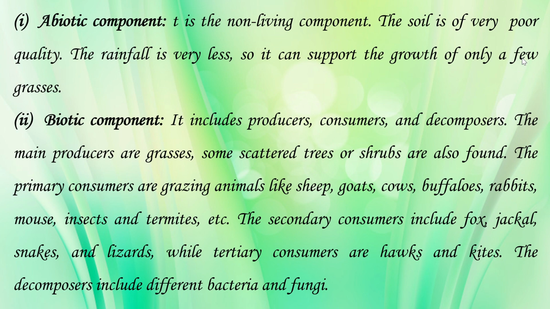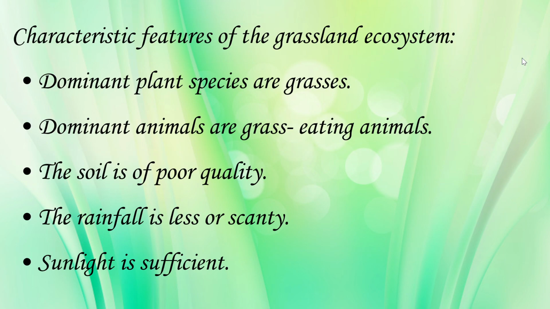The primary consumers are grazing animals, that is grass eating animals like sheep, goat, cows, buffaloes, rabbits, etc. The secondary consumers include animals like fox, jackals, snakes, lizards, while the tertiary consumers are hawks and kites. So decomposers include different bacteria and fungi in the grassland ecosystem. So basic three components, producers, consumers and decomposers are present in the grassland ecosystem.